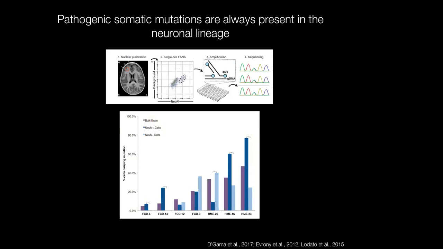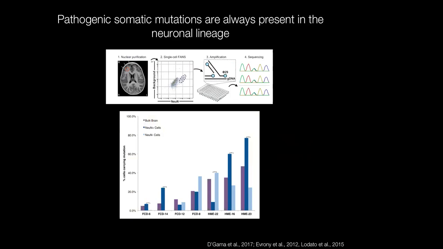In this graph, along the x-axis, we have different cases, and the y-axis is the percentage of cells carrying the mutation. The purple bar is what we got from bulk DNA sequencing, so from our original next-generation sequencing experiments. The dark blue bar is the NeuN positive cell population, or the neurons, and the light blue bar is the NeuN negative cell population, which would include all of the glial cells.